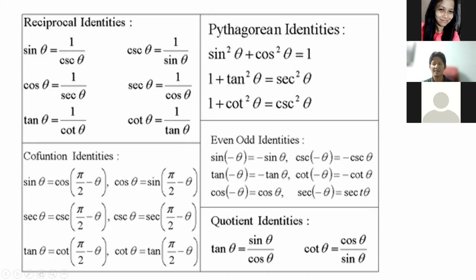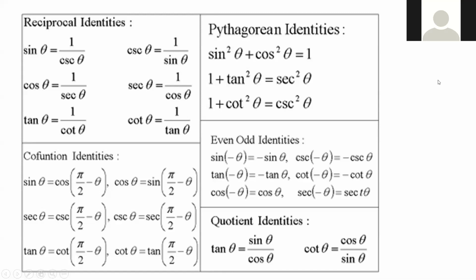Dito, sir. Okay, naalala pa ba ito? Itong mga identities na ito? Hindi na po. Ay, patay tayo diyan. So, kailangan ninyong tandaan ito, ha, kasi malaking tulong ito sa pagkuha natin ng integrals later on, lalo pag nagsisimplify tayo that involves trigonometric function. So, malaking tulong itong mga ito. Okay? So, let us continue.